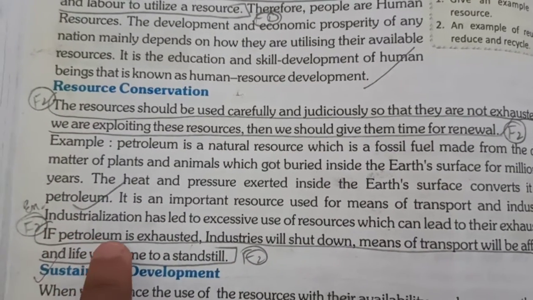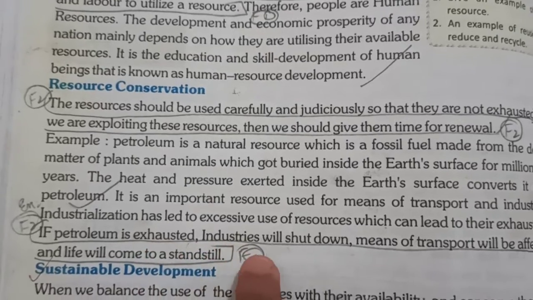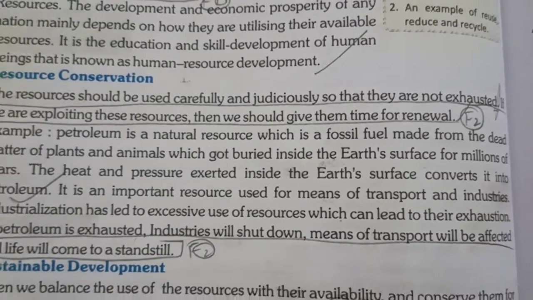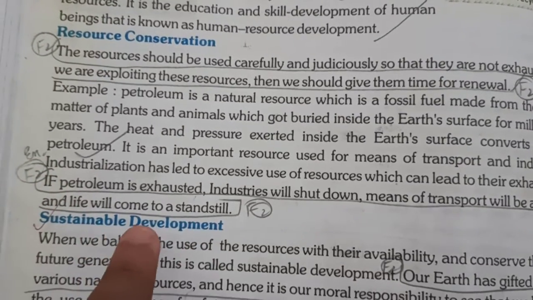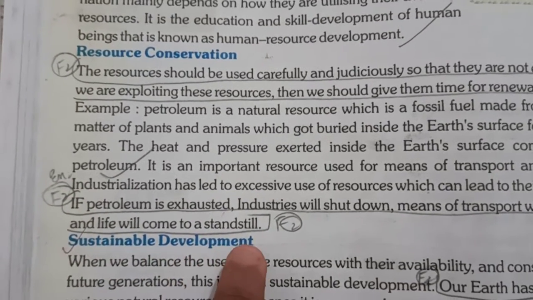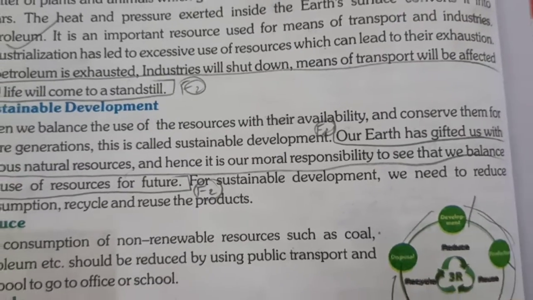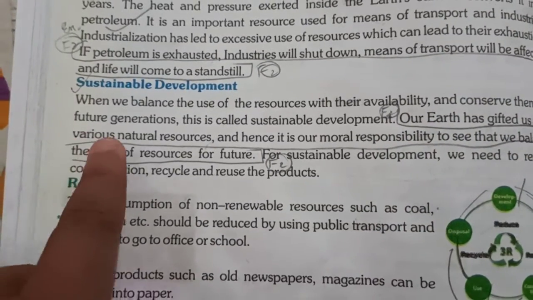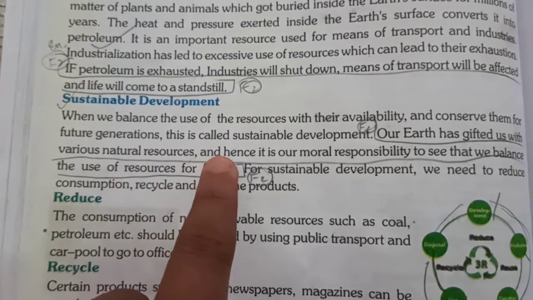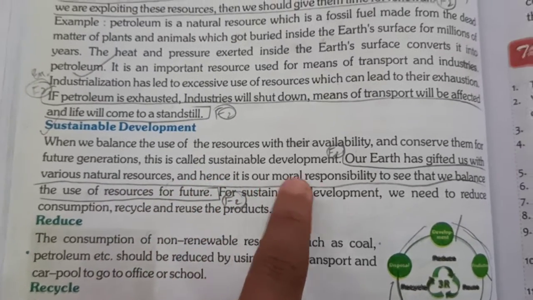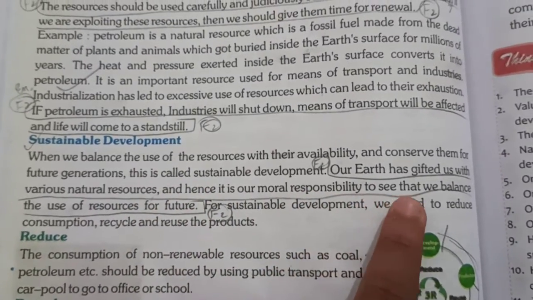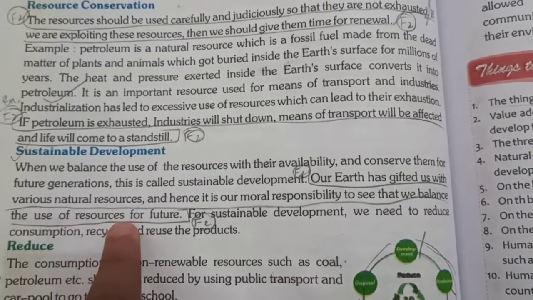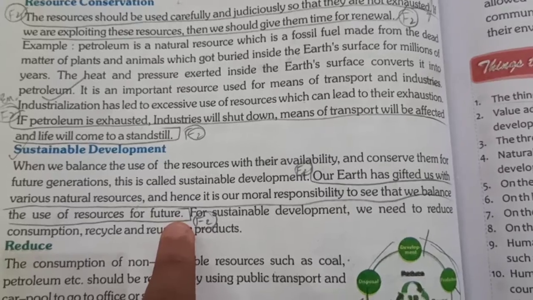For example, if petroleum is exhausted, industries will shut down, means of transport will be affected, and life will come to a standstill. Our earth has gifted us with various natural resources, and hence it is our moral responsibility to balance the use of resources for the future.